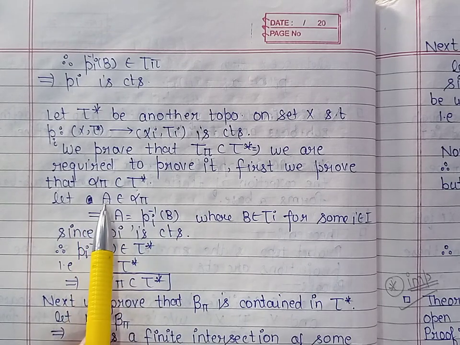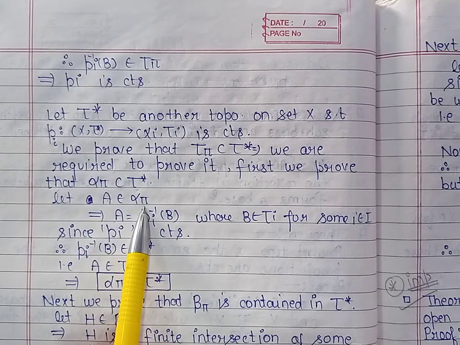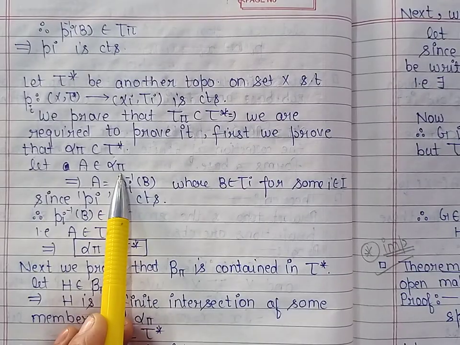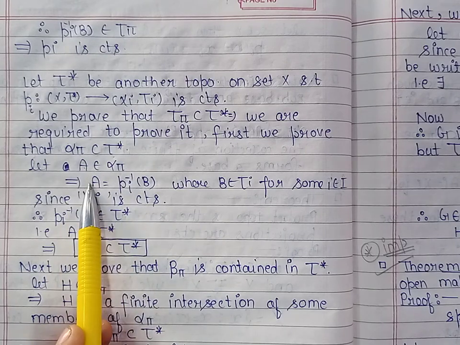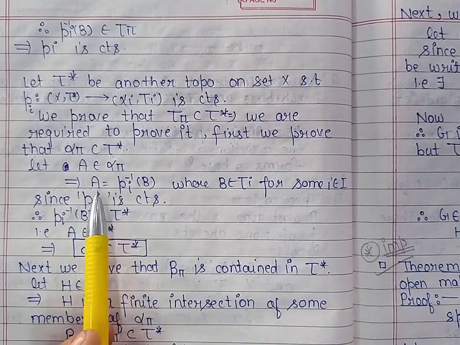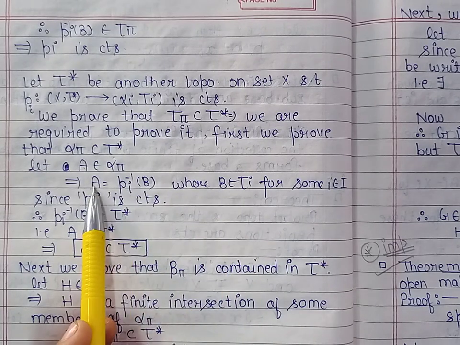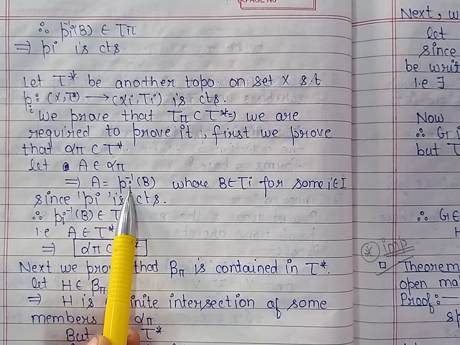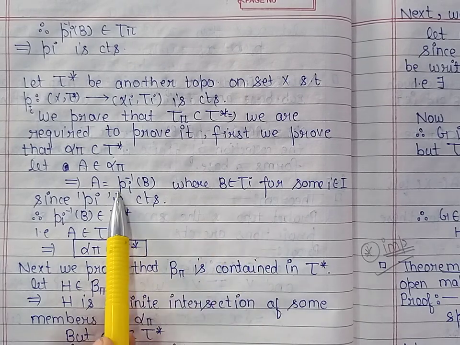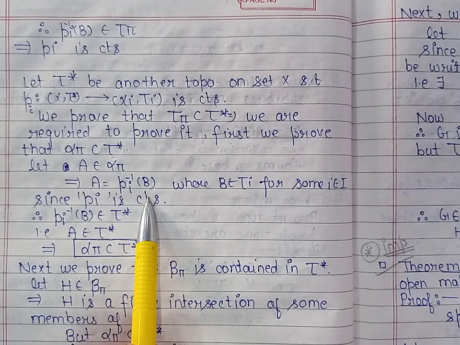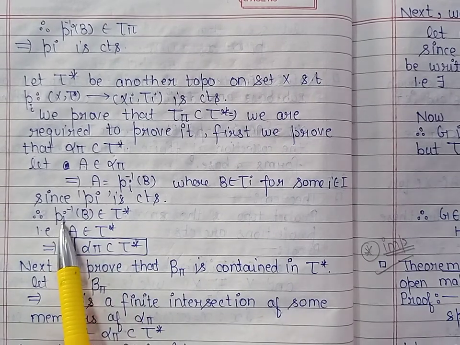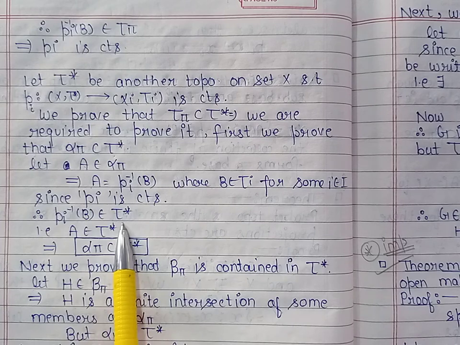So let us take a member A belonging to the defining subbase alpha pi. Now by definition of defining subbase, A is of the form of inverse image of members of tau I under the projection map. So A is of the form Pi inverse of B, where B belongs to the topology tau I. Now because Pi is the projection map and therefore continuous, we are given, the inverse image of B belongs to tau star.